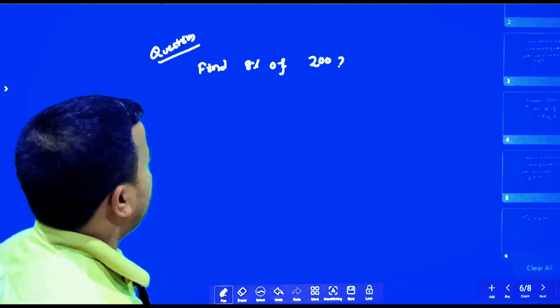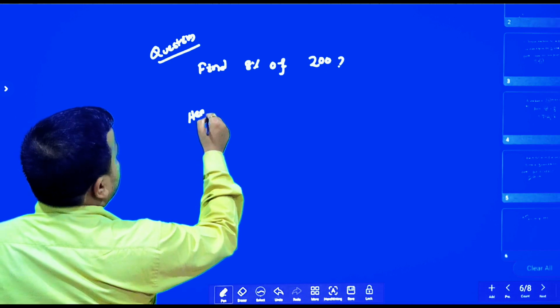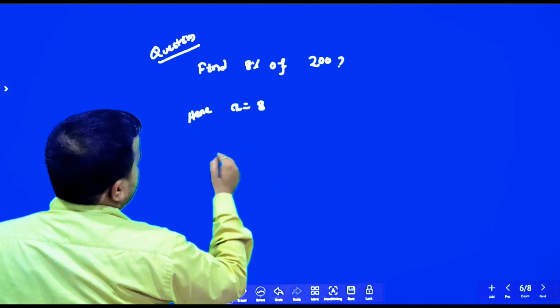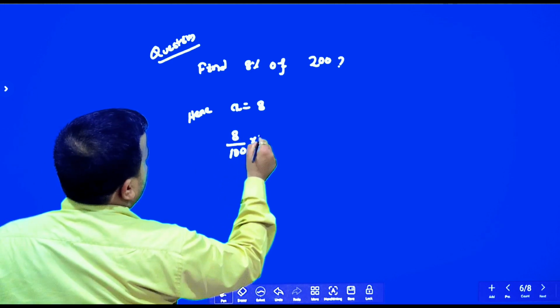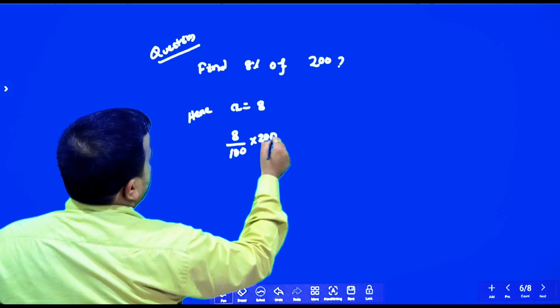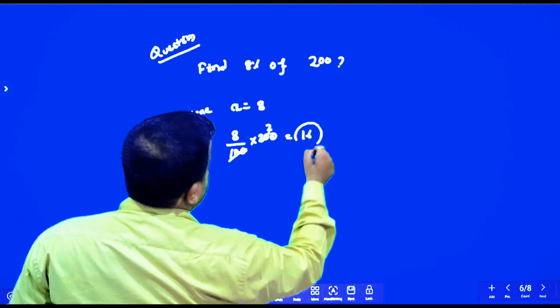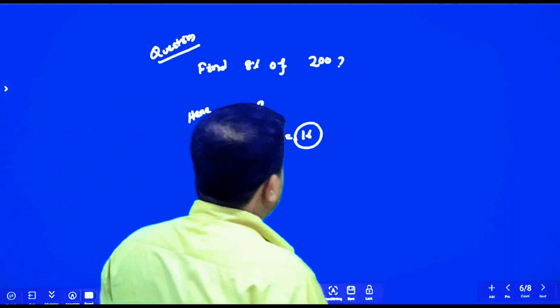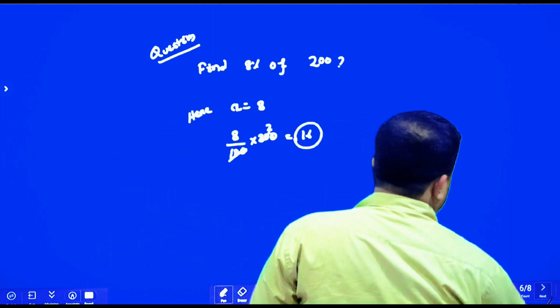Find 8% of 200. So here what we'll do? x is equal to how much? x is equal to 8. So by using the formula 8 by 100 into 200 is equal to how much? 16. So answer is 16. Okay. By using this formula, we will calculate like this. Next, we go to the number 4 formula.